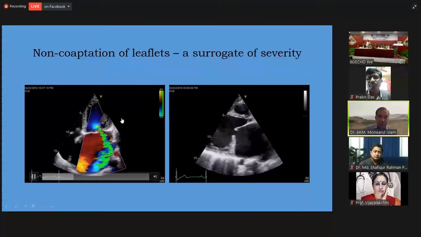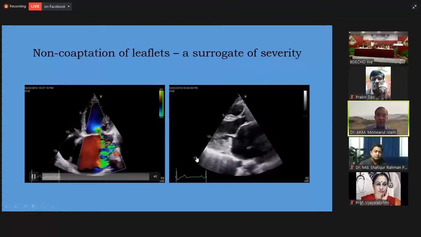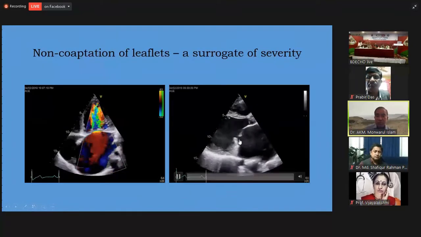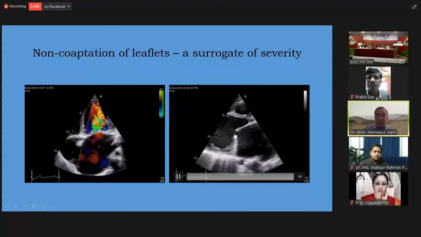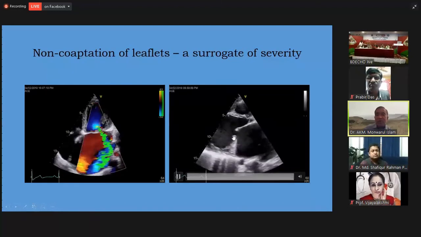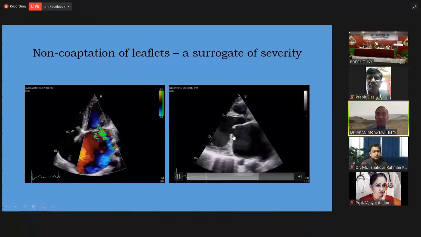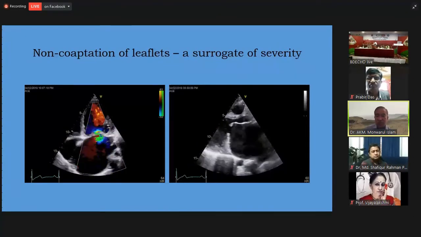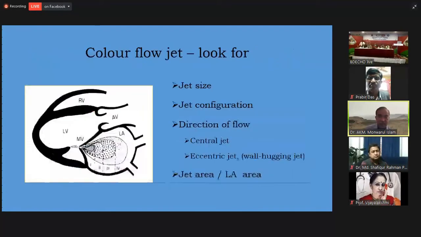Whenever you encounter a case of mitral regurgitation with complete non-coaptation of the leaflets, just see here on the right side, virtually you need not do further assessment for the severity of the MR. This is always accompanied by the presence of severe MR. So carefully look at this.